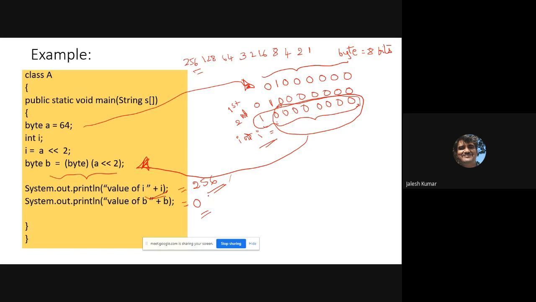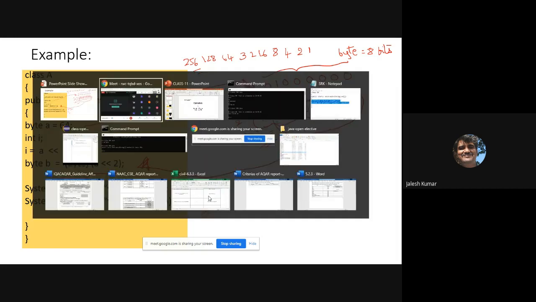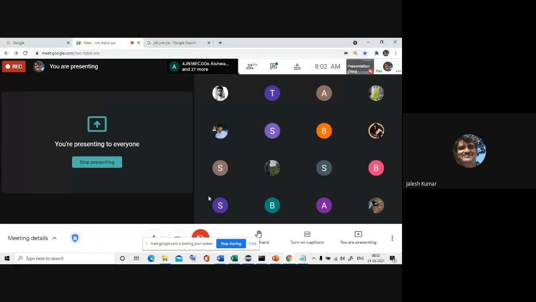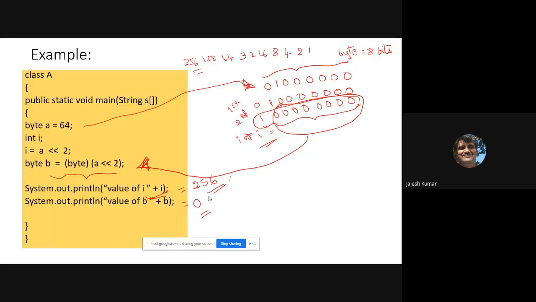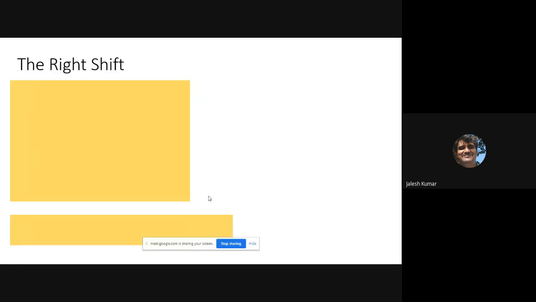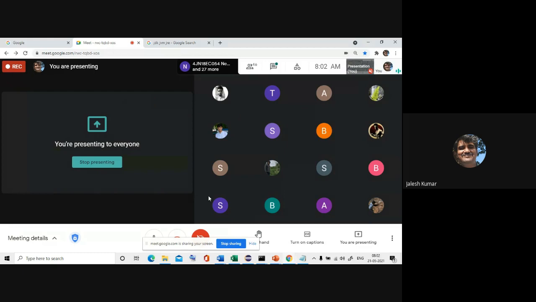So this is how left shift is handled. Is it clear? Left shift can cause loss of bits, and this is how it takes place. Now after learning this, we will move to right shift.